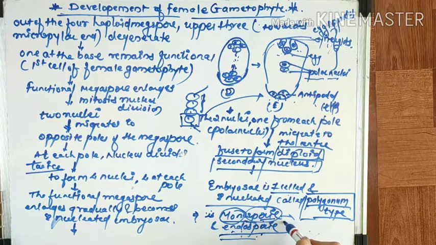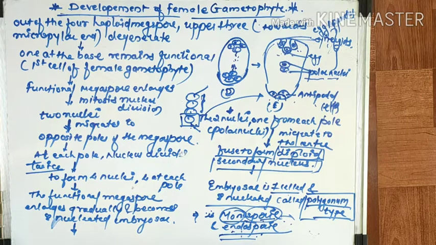What do you mean by bisporic? With the help of two megaspores, they form an embryo sac. With the help of four megaspores, they form an embryo sac, so that is called tetrasporic. Okay, so that is all about the development of the female gametophyte.